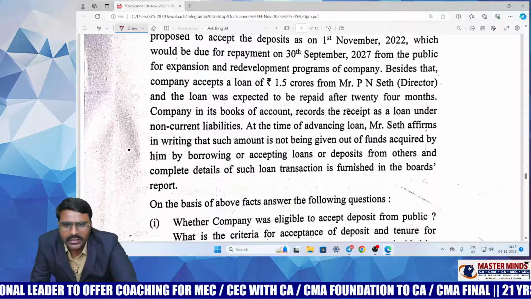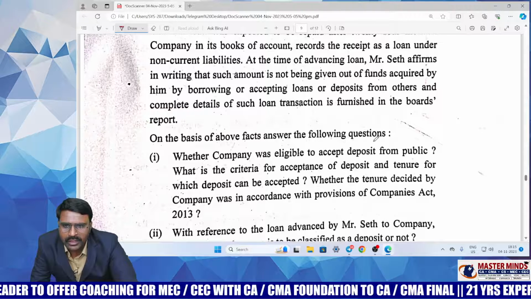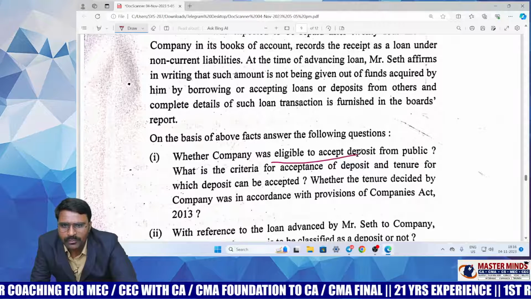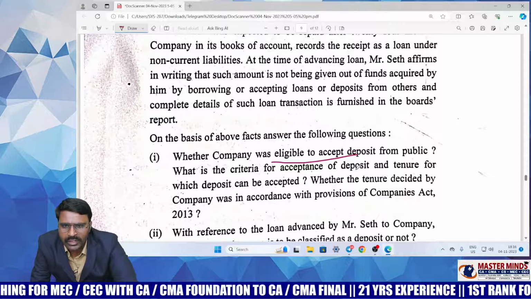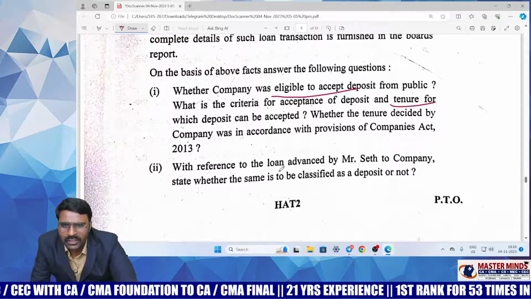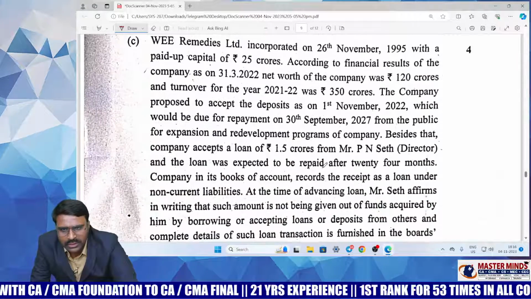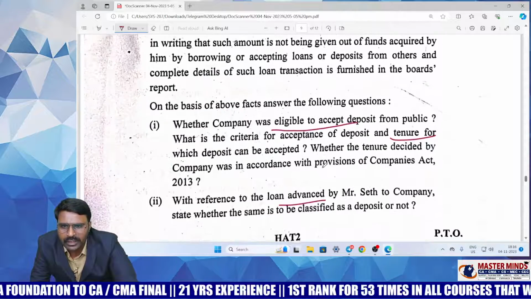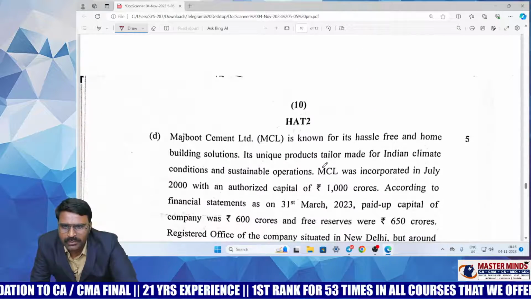And this is related to the deposits chapter, whether a particular company was eligible to accept deposits. They're asking the eligibility criteria. Okay, and what is the criteria for acceptance of deposits, and the tenure for which deposits can be accepted, and whether the loan given is a deposit or not. So this is also a simple question, not much complicated. Only thing is multiple aspects to be written in that question. That's it.